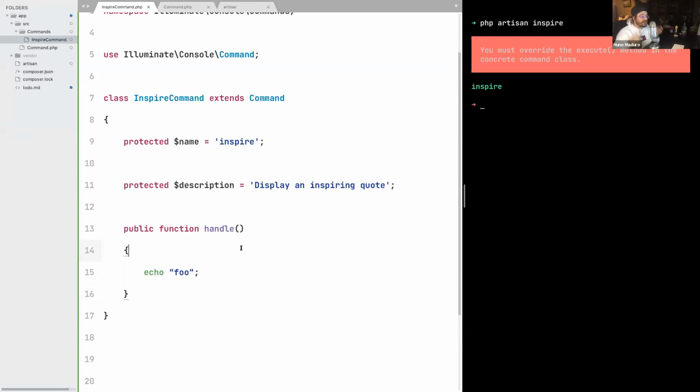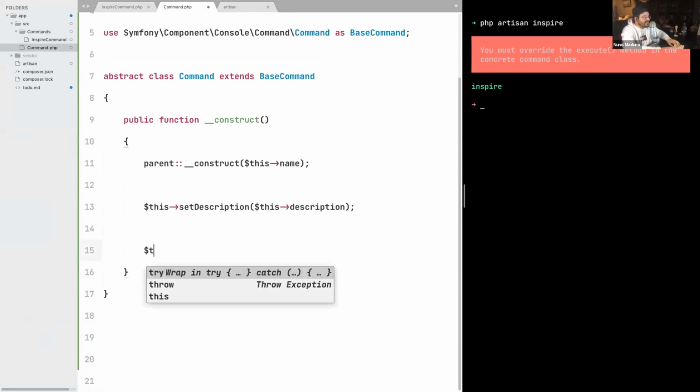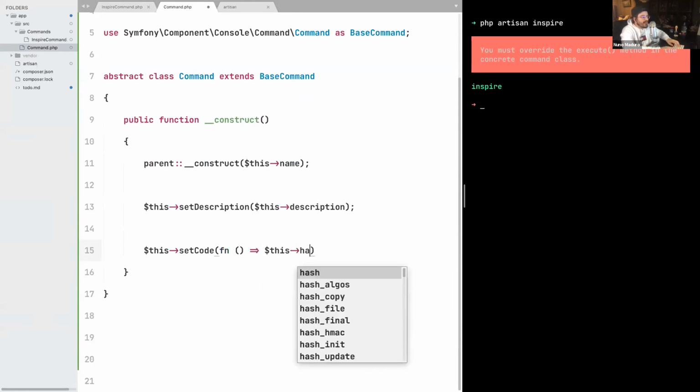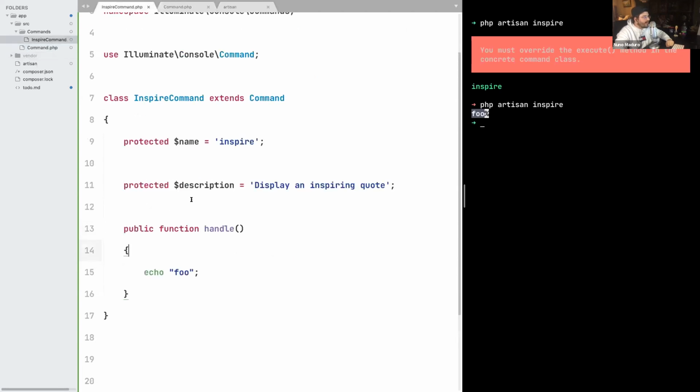So how does Laravel at its core get around this, so you don't have to receive an instance of the input and output and type int? Basically, on the Command abstract class that lives in the core of Laravel, Laravel does something like this. All right, when someone tries to execute this command, you are going to call the method handle instead. So forget execute and just call the method handle, just like that. And once we do this, we suddenly have our echo foo appearing on the terminal, meaning that the code of this Inspire command is actually being executed as expected.